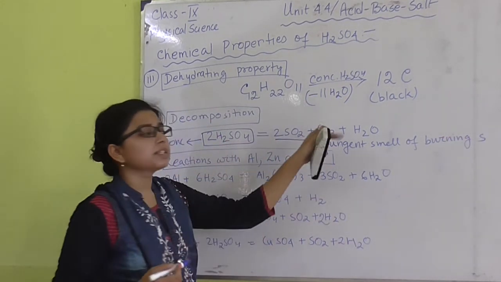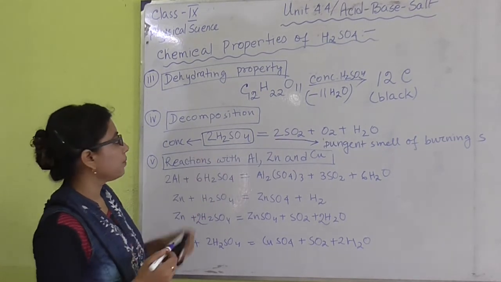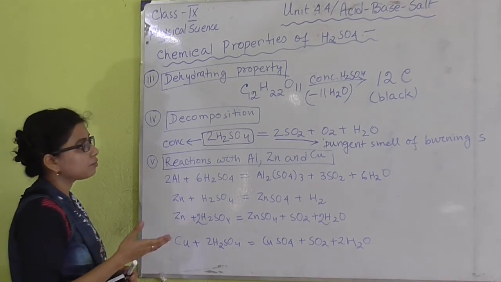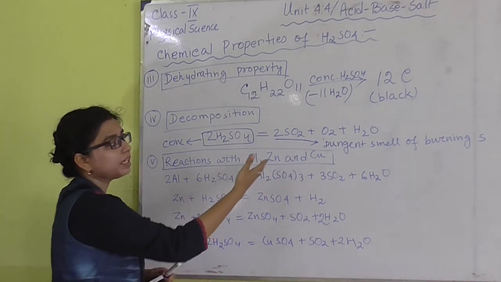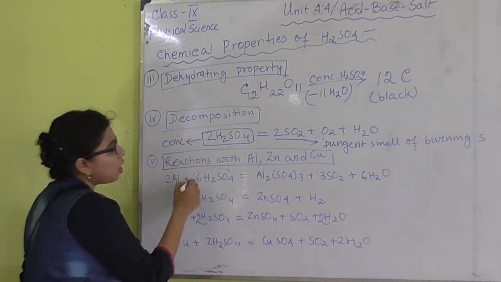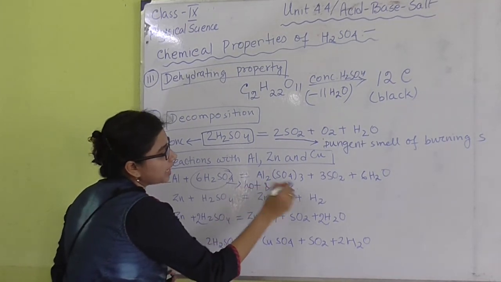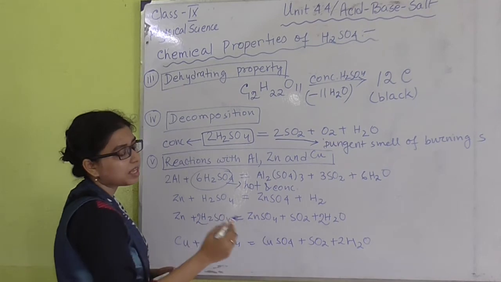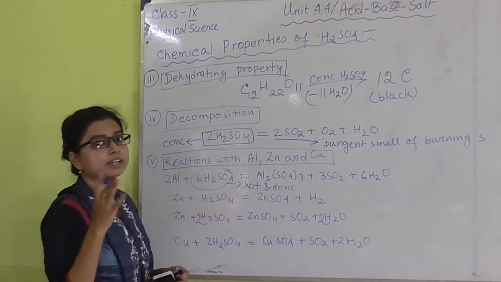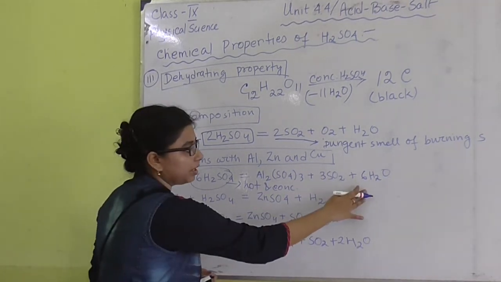Okay, along with oxygen and water. So this we will get from concentrate H2SO4. Now if we see the reaction patterns of H2SO4 with these metals like aluminium, zinc and copper, we can see that with aluminium, hot and concentrate sulfuric acid can produce aluminium sulfate. Sulfur dioxide is very common for sulfuric acid. If we take hot and concentrate sulfuric acid, then sulfur dioxide is the common product, and water molecules.